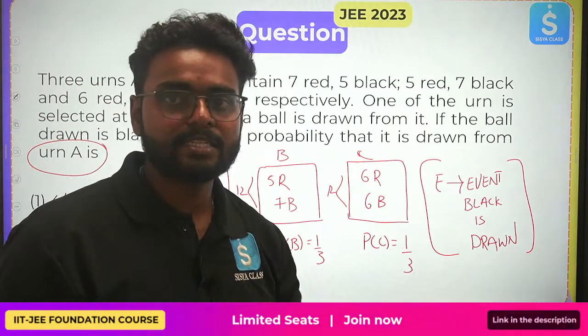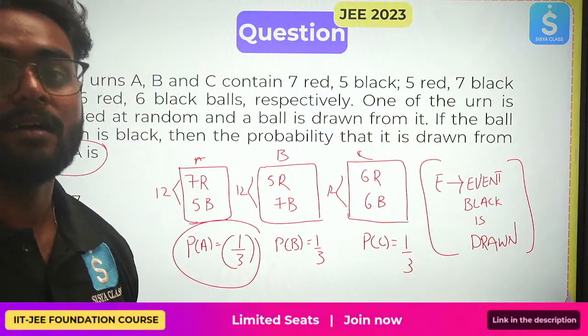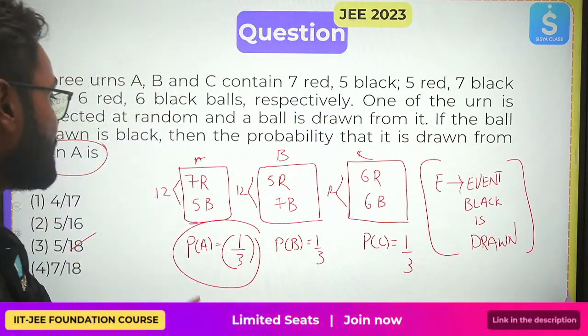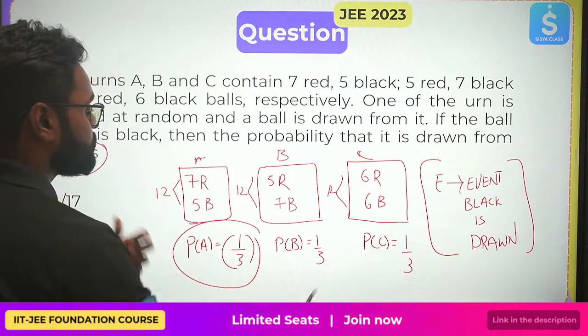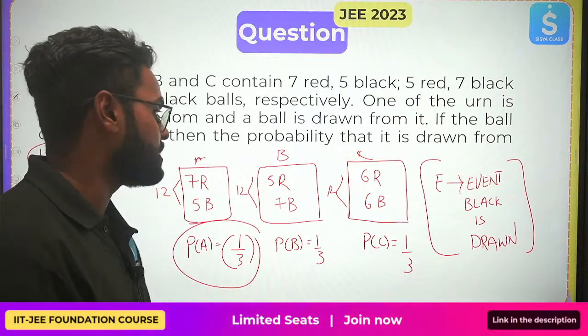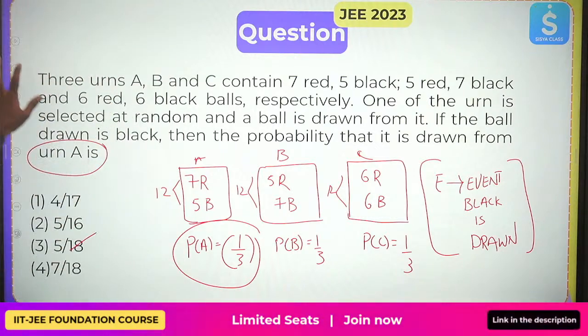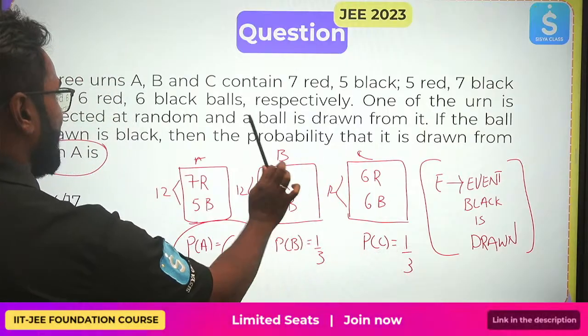He is only asking the probability that the bag you have chosen is urn A. So you have to consider every probability. P of A, P of B, P of C are nothing but 1 upon 3, that's like 33.33%. Then you put down your formula, taking every black ball from every bag or urn.